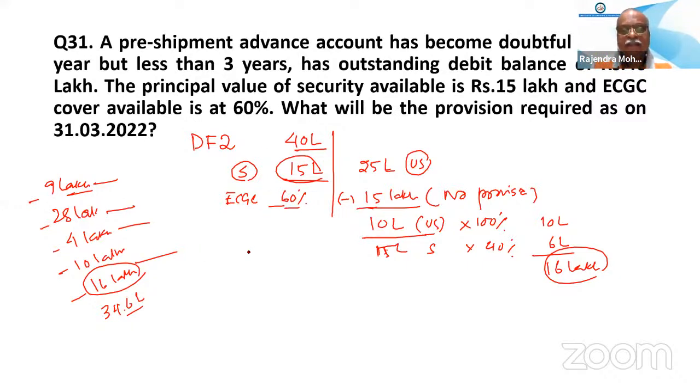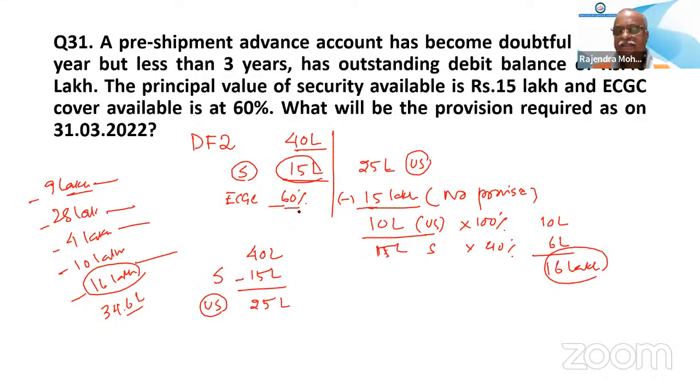See, outstanding balance was 40 lakh. Security available is 15 lakh. So if you minus that, 25 lakh becomes our unsecured amount. Because ECGC will give the claim on the unsecured amount only. 40 lakh it will not give, because 15 lakh you are already having. So 25 lakh they will give the claim. 60% of 25 lakh will be given as a claim.